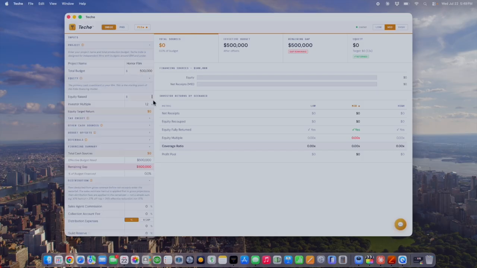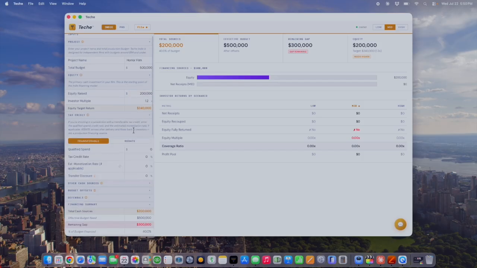So let's say so far we've raised $200,000 in equity. It automatically builds the equity premium, which you can see here, at the total amount of $240,000, so a 20% premium. And now let's go build our tax credit.